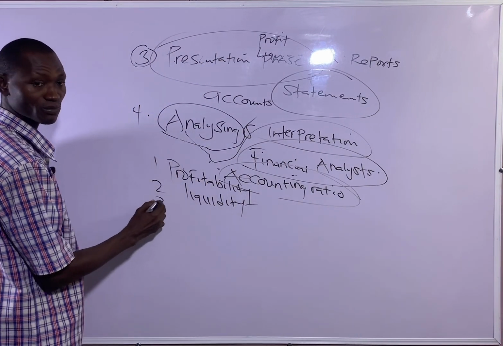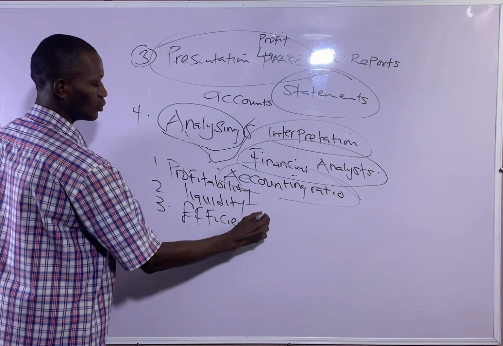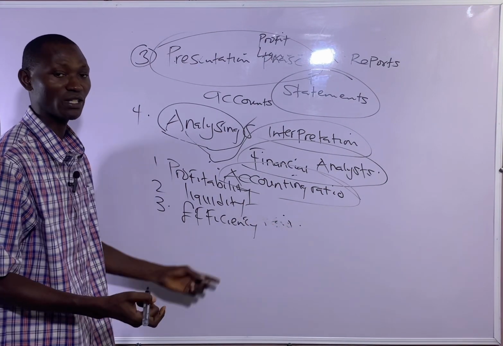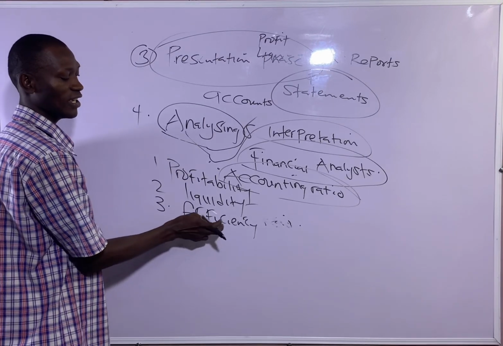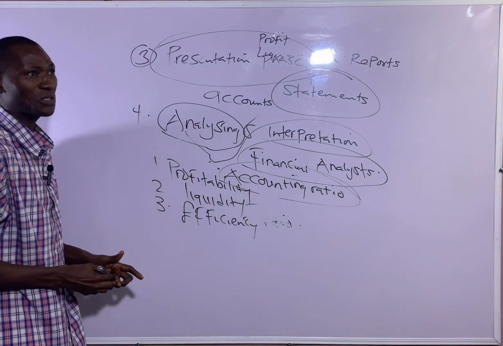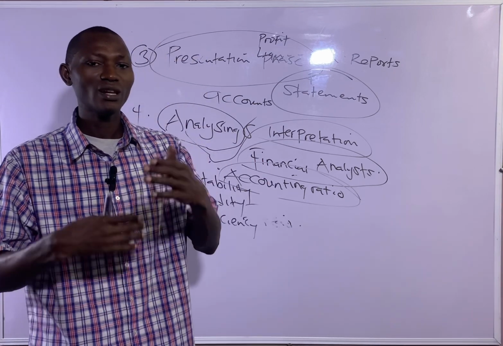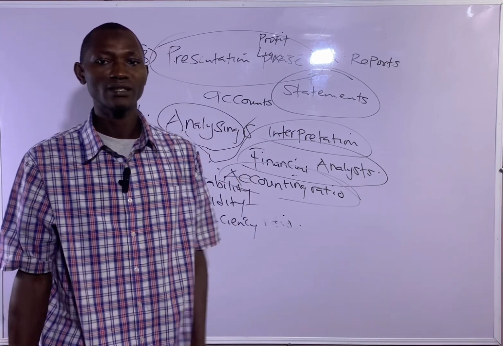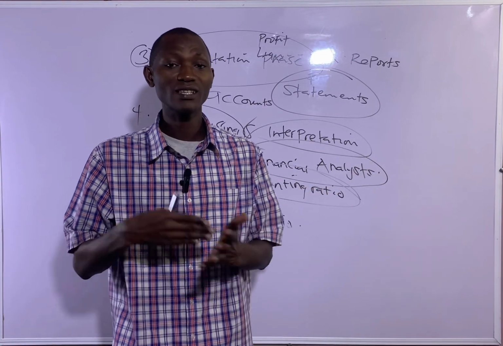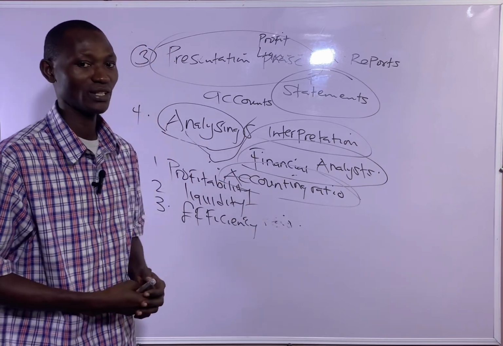Then we have the efficiency of the business, the efficiency ratio. So if you want to show the efficiency of the business, you use what? Efficiency ratio. Then the accounting ratio can also be used to determine or ascertain the long-term stability of the business. That means whether the business will be able to survive in the nearest future, whether the business is on a going concern or not. You know what it means for a business to be on a going concern?